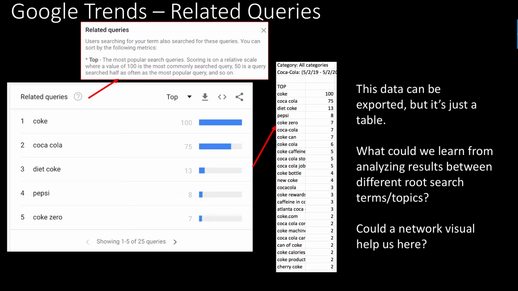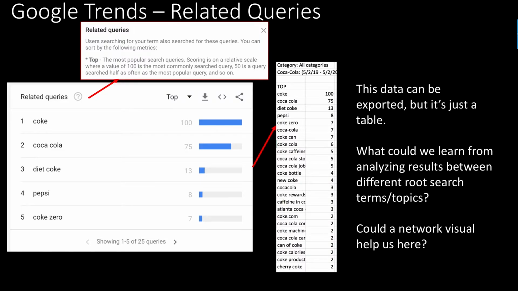But what's cool about Google Trends is there's also this idea of something called related queries, which you can see the definition just exported from Google Trends there. What this shows us is what are the other terms that people were looking for in the moment that they were looking for items related to your root, or in our example, the Coca-Cola topic. The interesting thing about this is that it will give you an index popularity. So the way to think about this is Coke is the most popular term, and then Coca-Cola is about 75% as popular when you think about associated queries that are happening for the Coca-Cola topic.